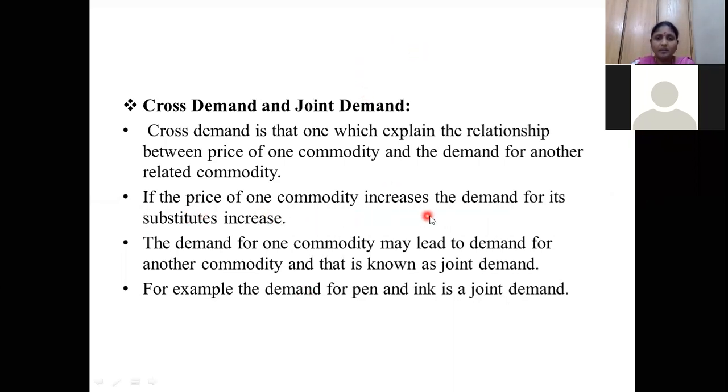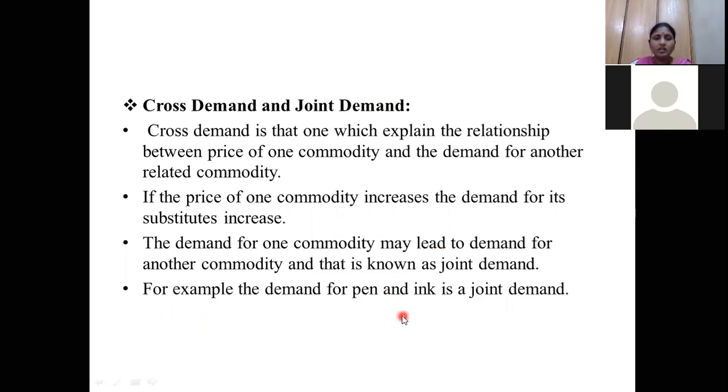If the price of one commodity increases, the demand for its substitute increases. This is for cross demand. I am explaining joint demand. The demand for one commodity may lead to demand for another commodity, which I have explained. If the demand for an inkjet printer increases, the demand for inkjet cartridges also increases. If the demand for a particular bike increases, the person who bought that bike will definitely buy petrol also. Indirectly the demand for petrol also increases. Those are called joint demand.